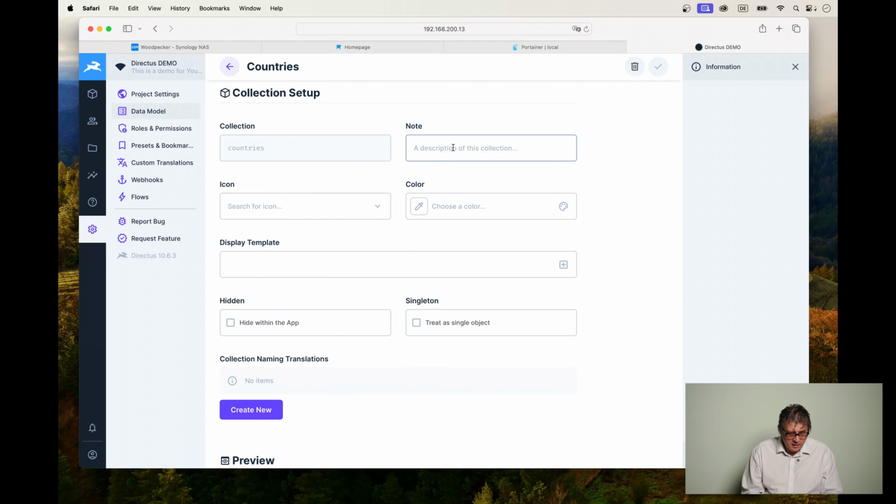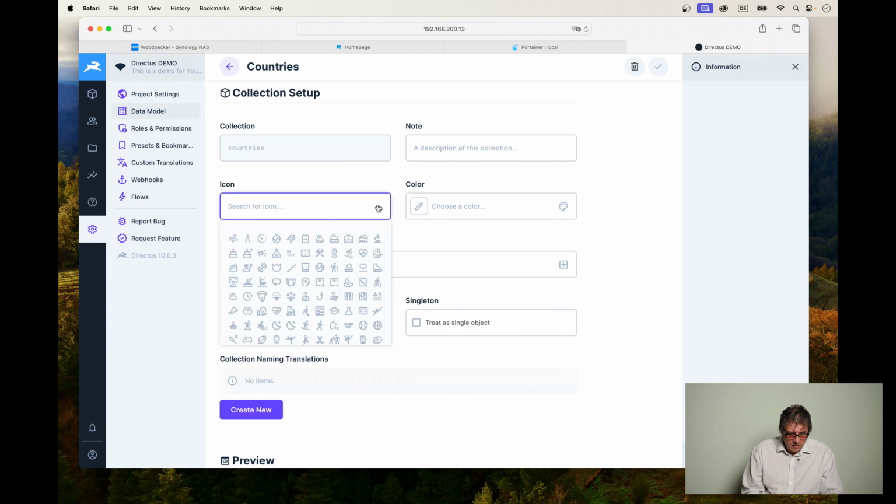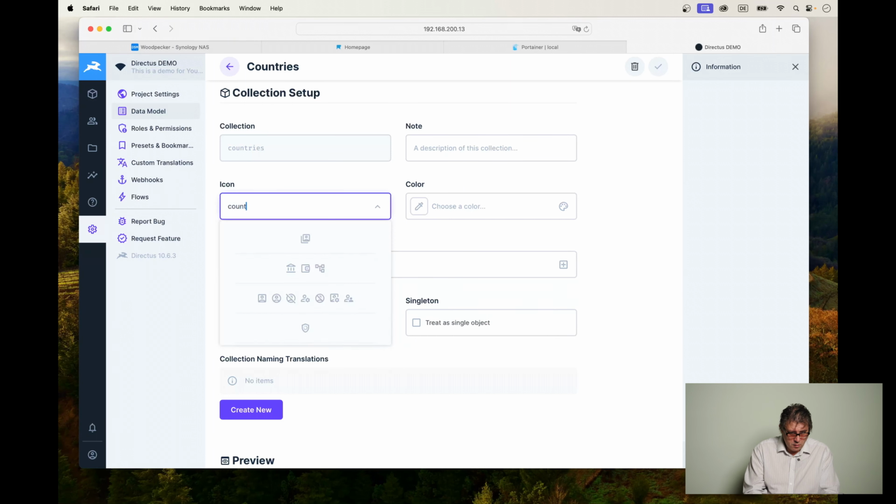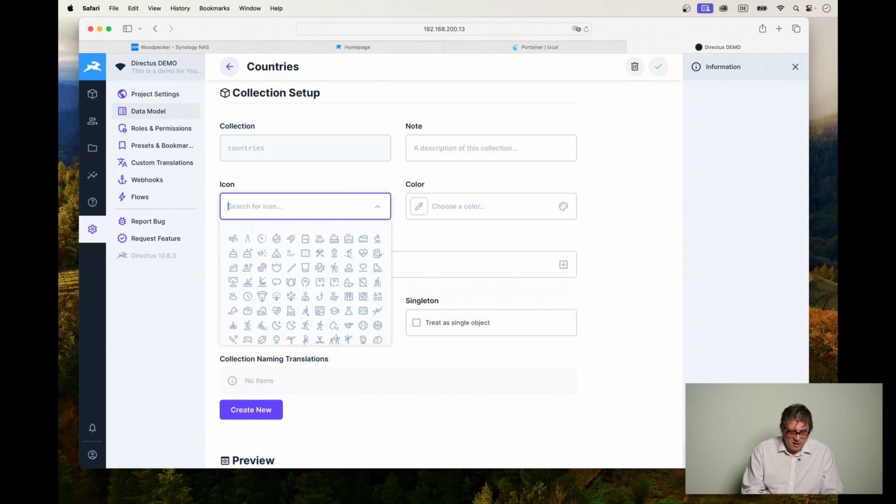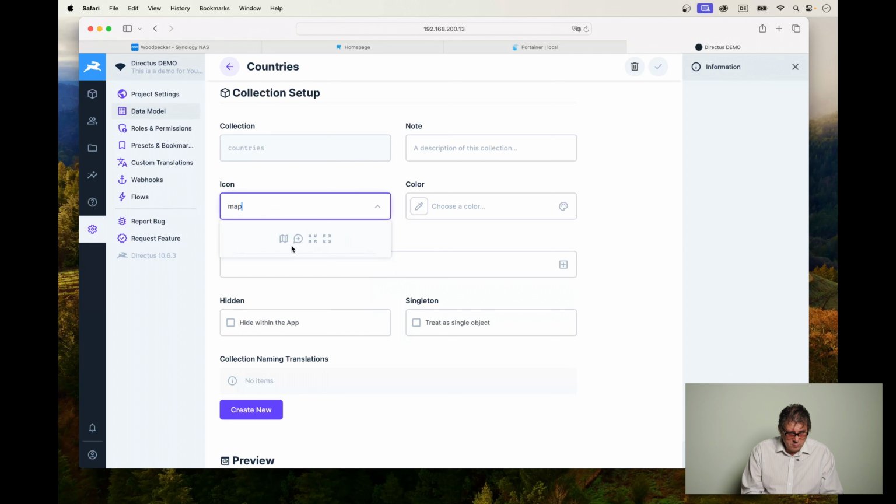You can enter anything. We can give it a certain icon, and here you have lots of icons available. You can try to select via searching from this list, but let's just do this. This is going to be our icon for the countries collection.